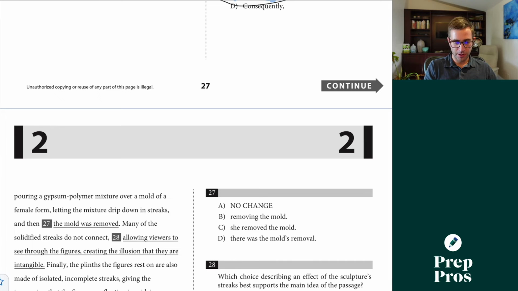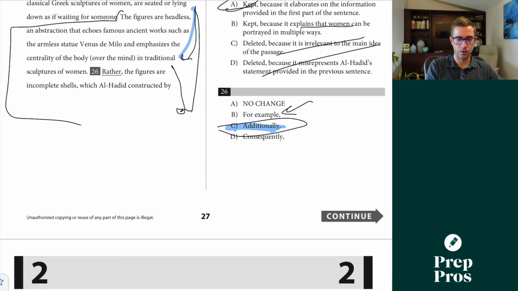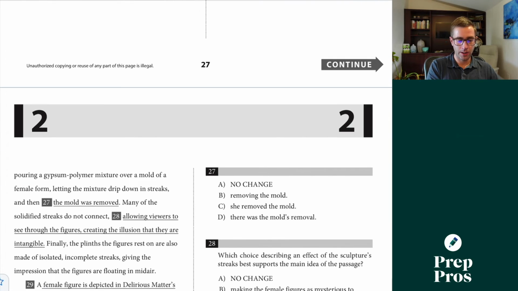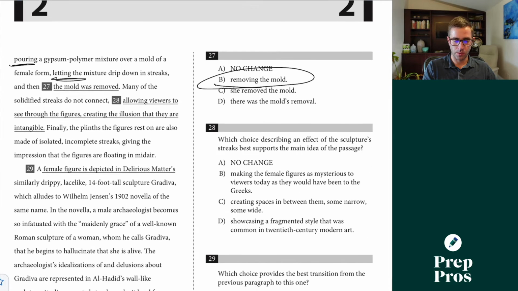Now 27 here, I see I'm getting a list in this sentence, which often means it's a parallel structure question. So constructed by pouring a gypsum polymer mixture over a mold of a female form, letting the mixture drip down in streaks, and then removing the mold. This is the only one that's going to continue that parallel -ing participle form that we're dealing with.